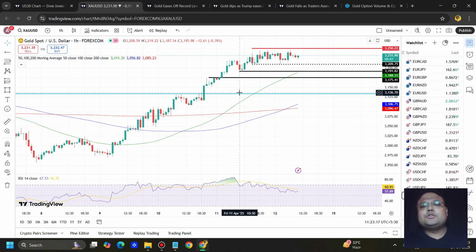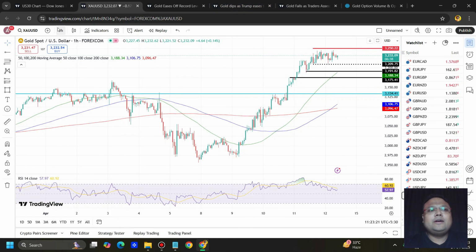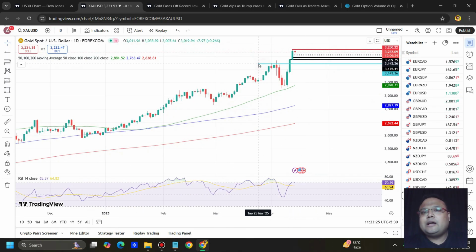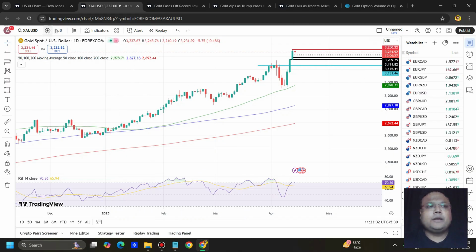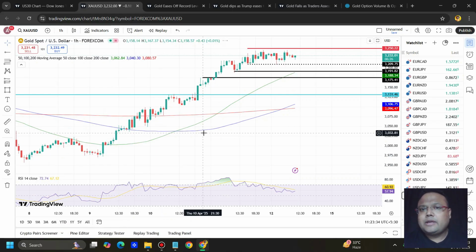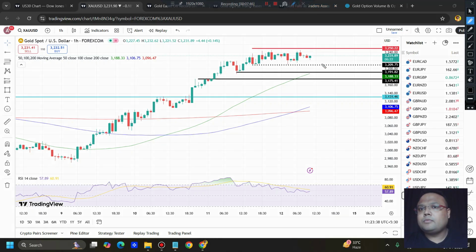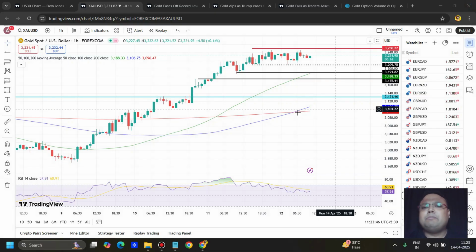And you can see I have also drawn a blue line here. It's the 3134 area. If we go to the daily chart, I feel that if the market drops around 3134, 3140 area, the market may take support. And be careful, because the market is in consolidation, it may either go up or go down big time. So be careful. Do not trade blindly.